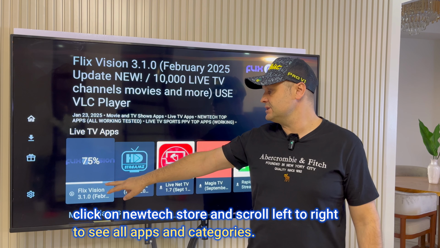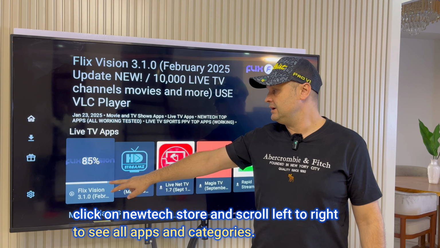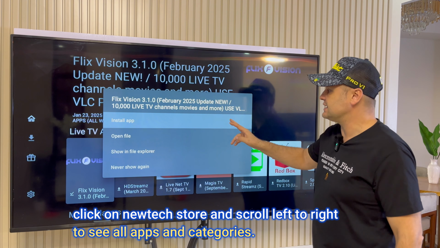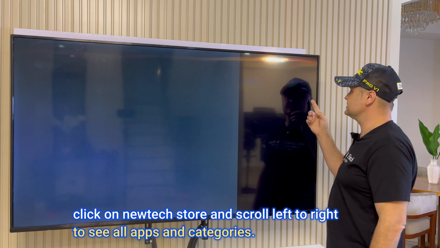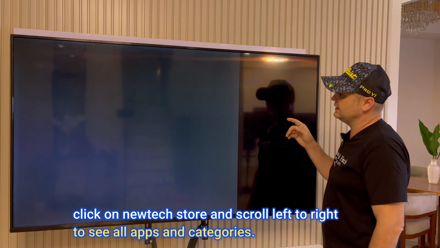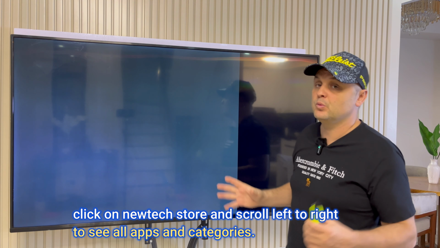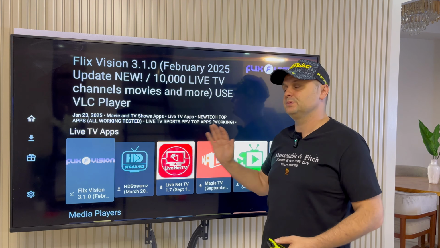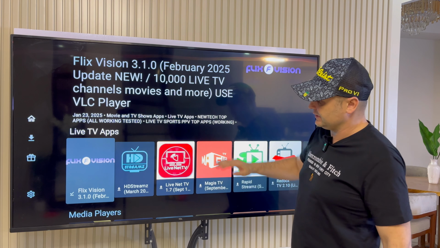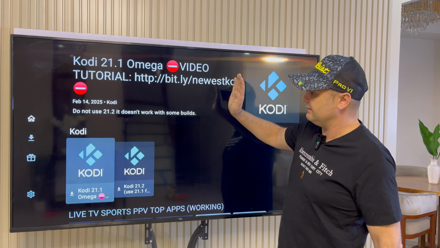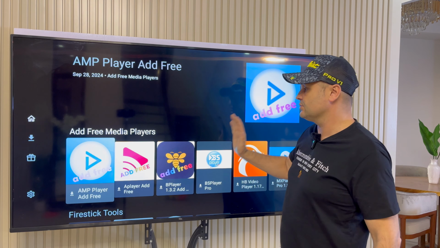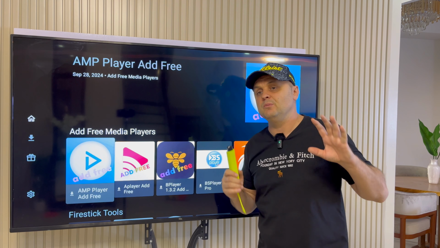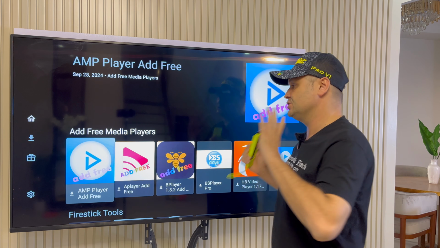So once FlixVision installs and downloads, you press the install app, and then the installation process starts. Okay, this is going to install FlixVision. That's how quickly we just installed FlixVision. One of my favorite applications, super, super great. But don't forget, if you scroll up and down, I have over 60 great other applications that are going to give you almost the same content as FlixVision and are just as good.